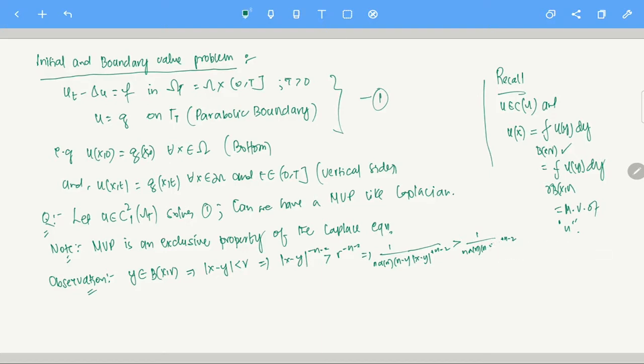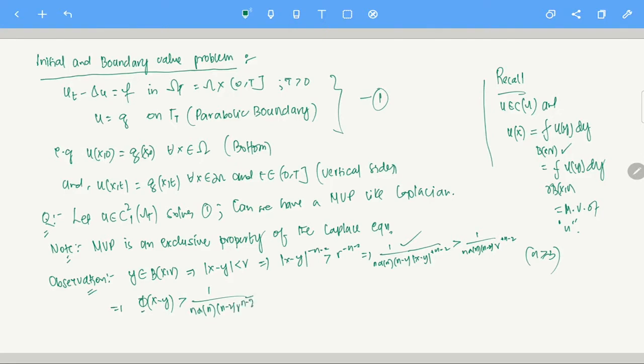So see, what is happening here is this. What is this thing? This is the fundamental solution for n greater than or equal to 3. You can do it for n equal to 2 also, no problem, but here I am just assuming n is greater than or equal to 3. This is the fundamental solution, phi of x minus y. And this is essentially 1 by n(n - 2) alpha n times r to the power n minus 2, right?